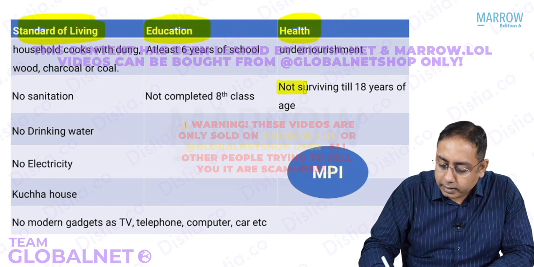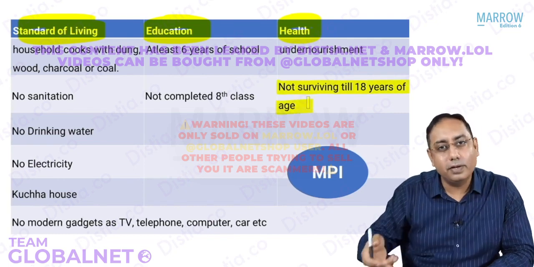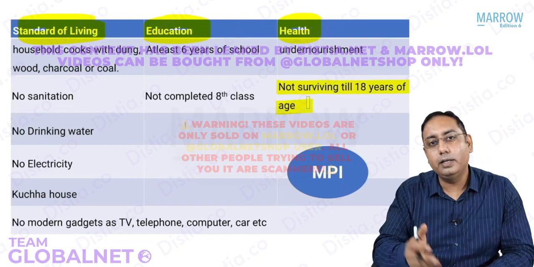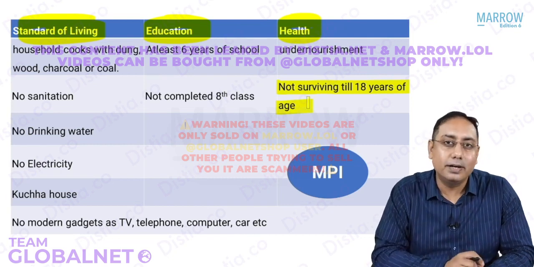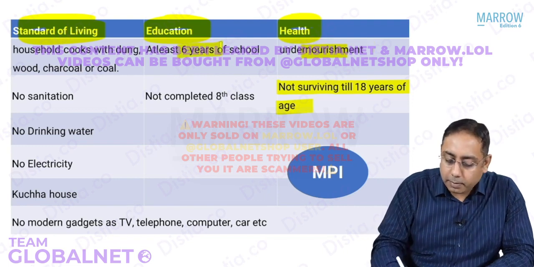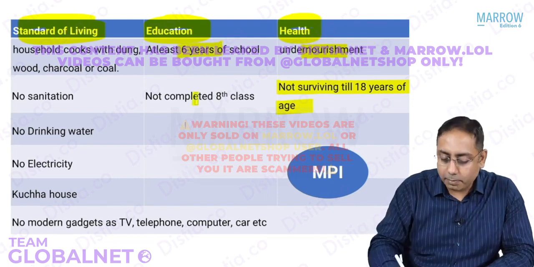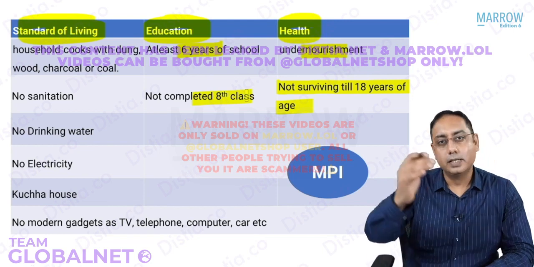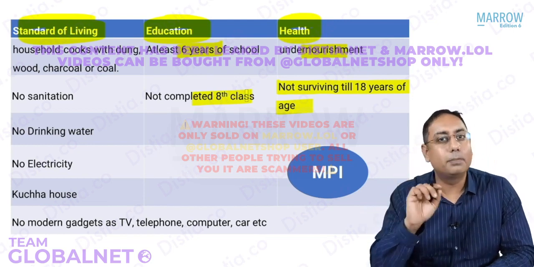So health is taken in terms of the number of people who don't even survive to adulthood. So before 18 years, how many people are dying? That is how poor the country will be. So undernourishment rates, these are all health indicators. Then you have the number of people who don't even study 6th grade, or who don't even study 8th class. These are two different indicators we take in the poverty index.